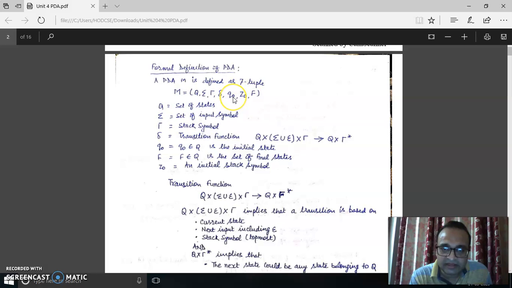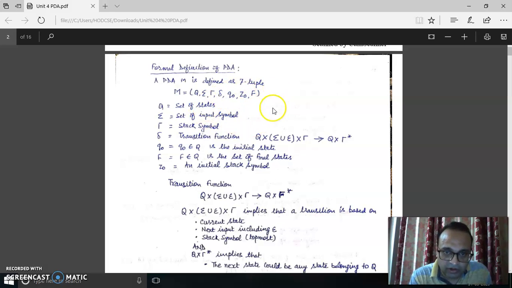All the 5 tuples are exactly the same as you have seen in the finite state machine. Only 2 new things are introduced: tau and Z0. Q is a finite non-empty set of states, sigma is a finite non-empty set of input symbols, tau is a finite non-empty set of stack symbols, del is the transition function, Q0 is the initial state, Z0 is a special symbol known as the stack initial symbol, and capital F is again a set of final states.